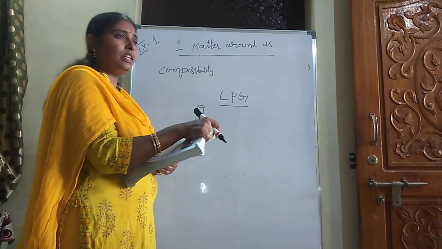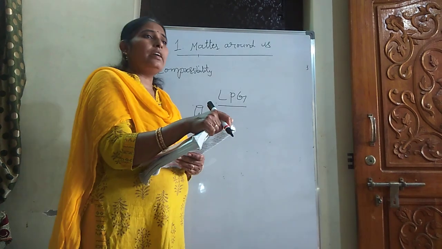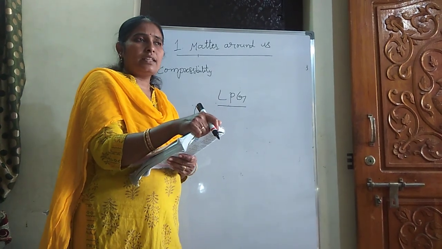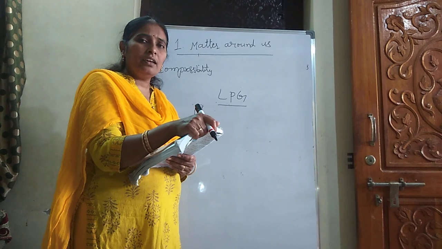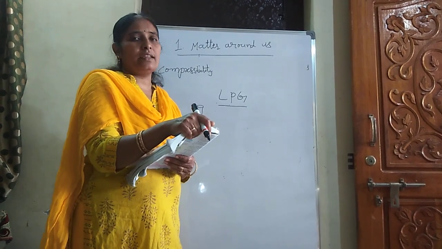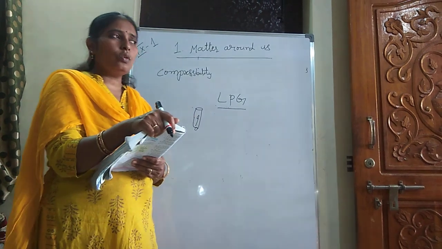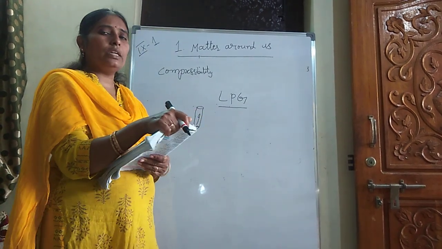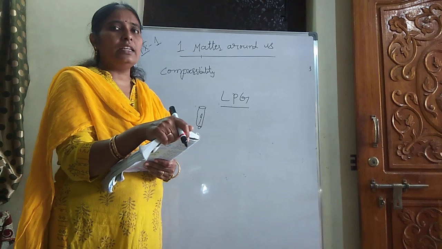How do they store it in our cylinders? Highly compressed. As it is filled with a gas, it is highly compressed and very easy to carry. So compared to solids and liquids, gases are highly compressed.